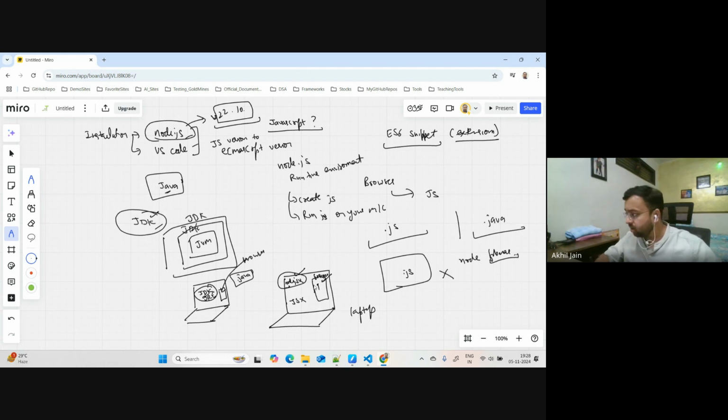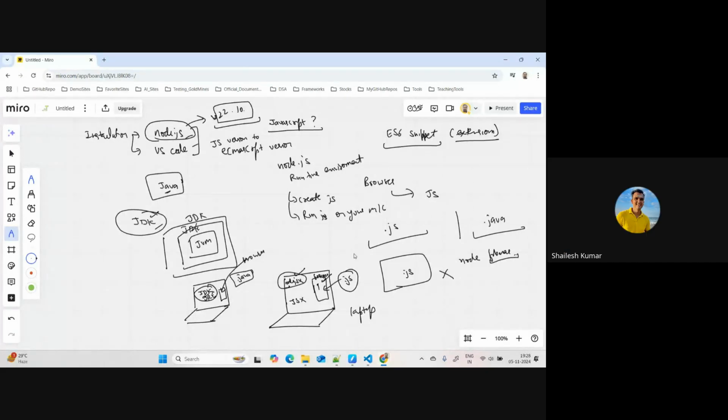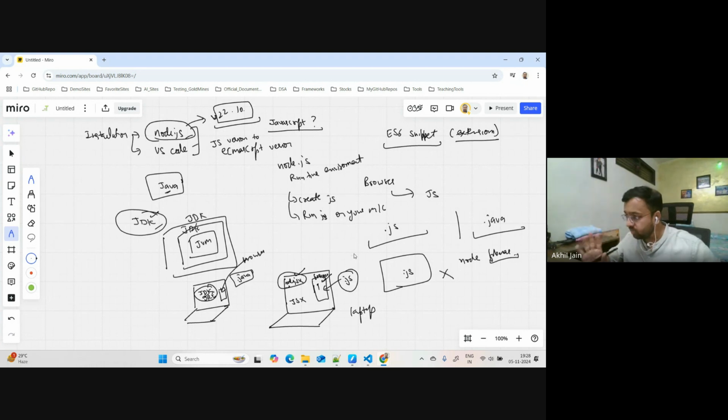Like I'm running a JS file on this. No, I cannot run the Java file on the browser, right? Because of a very simple reason. There is no need for the browser to run Java code, because Java code does not help in rendering any of the features of the application. That is not how it is designed to work. It is JavaScript only which browsers understand and make behave. So this question of using Java on browsers does not even arise.